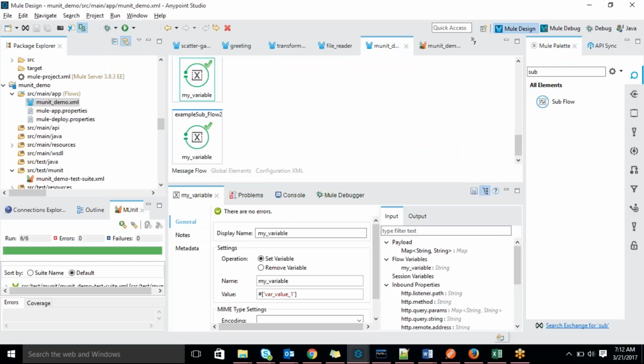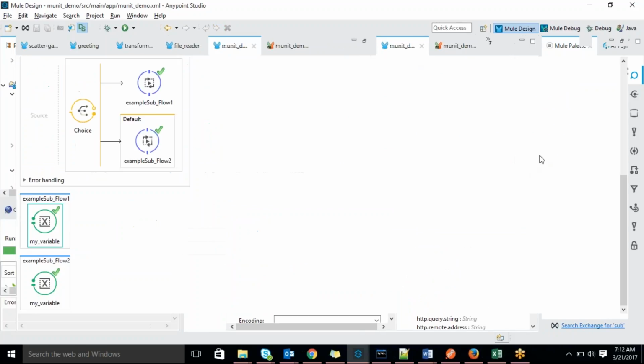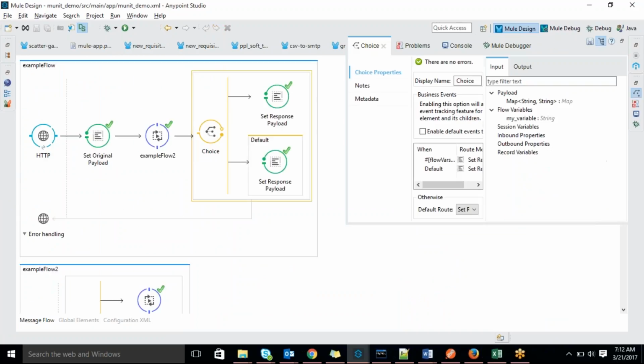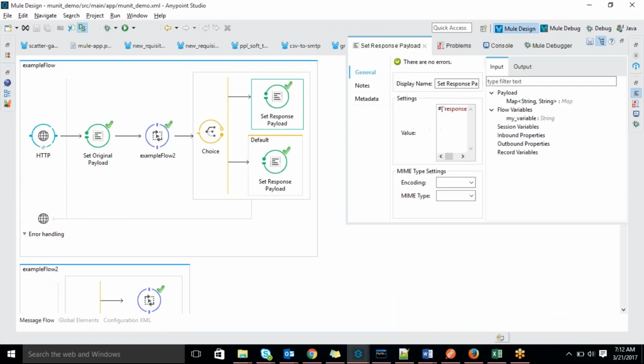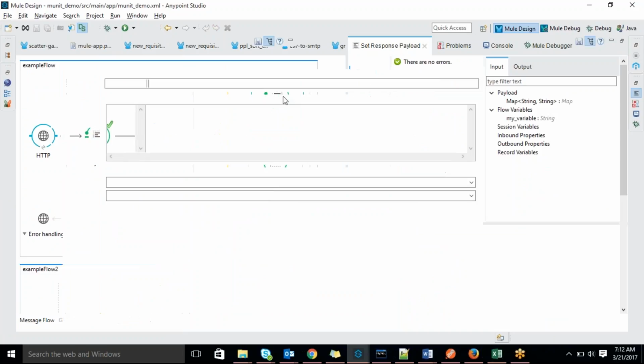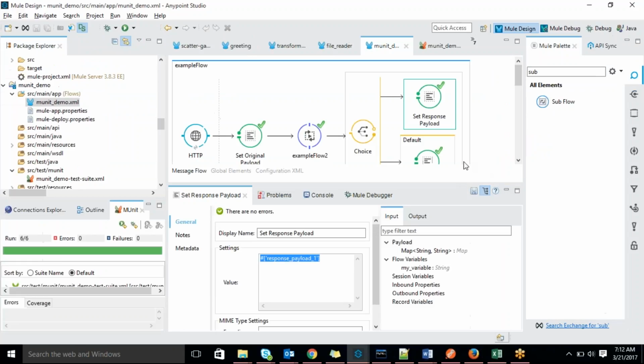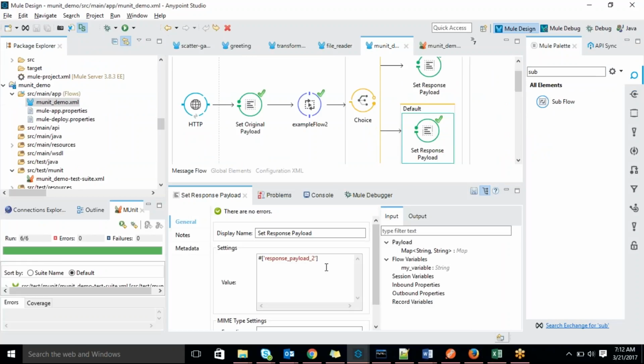If the value is what you mention here, it will jump to set response payload, again hard coded, response payload 1. If the variable is 2, it will go to the default condition, response payload is 2. So you are clear on the flow.